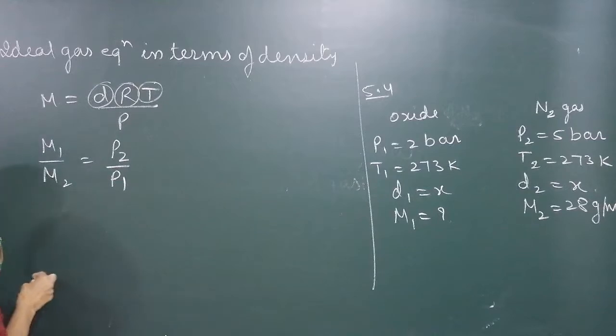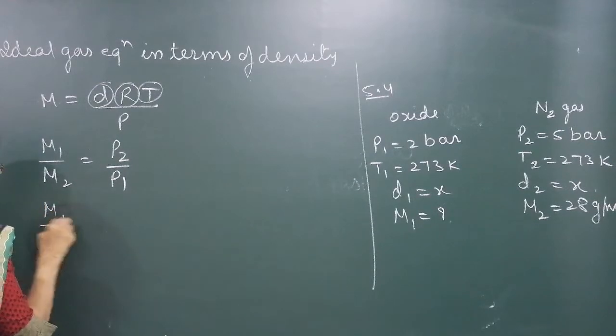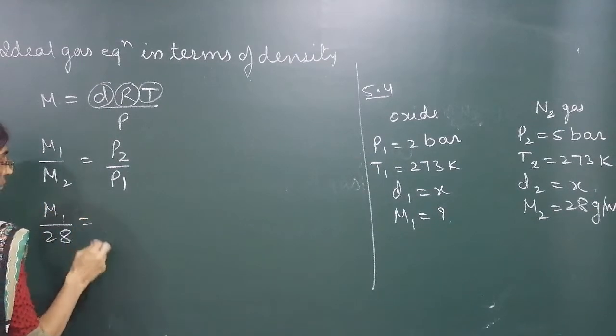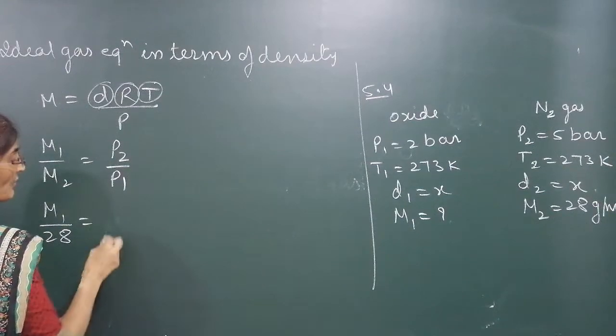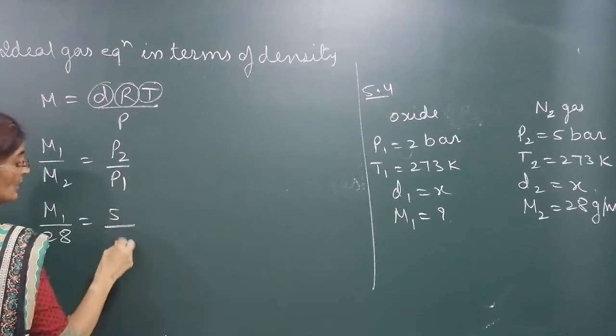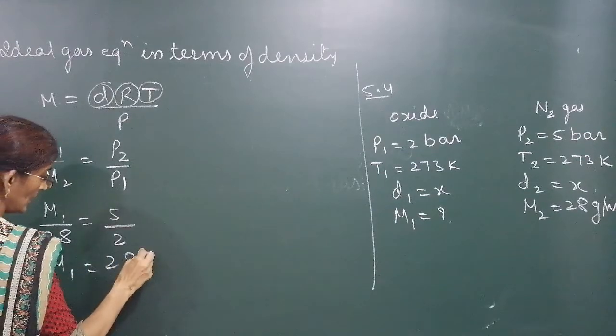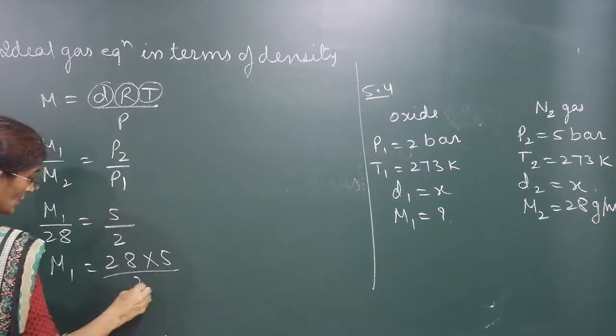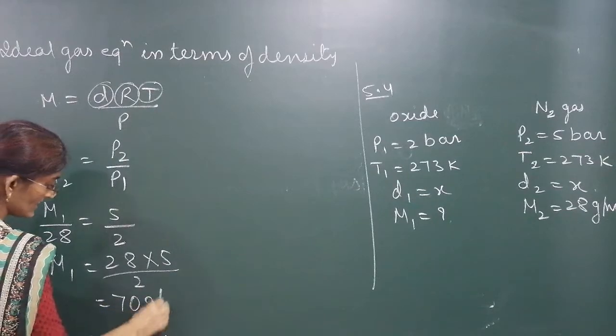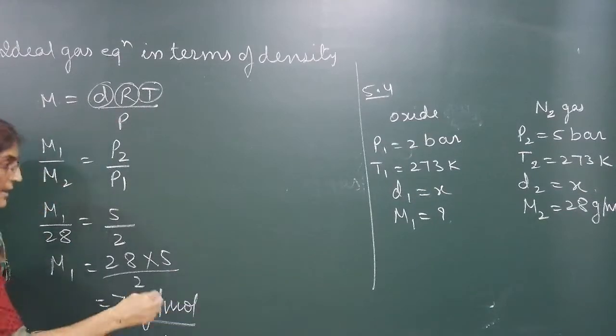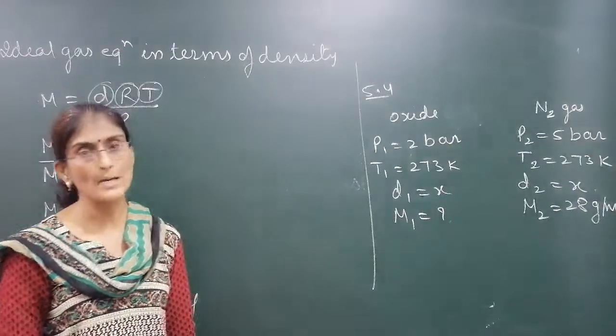What is the molecular mass M1 we have to determine? M2 is 28. What is P2? 5 bar. What is P1? 2 bar. So the molecular mass will be 28 into 5 by 2, so 70 gram per mole. This is the answer. The oxide of nitrogen has a mass of 70 gram per mole.